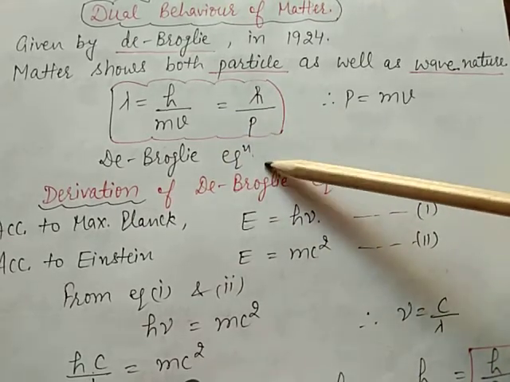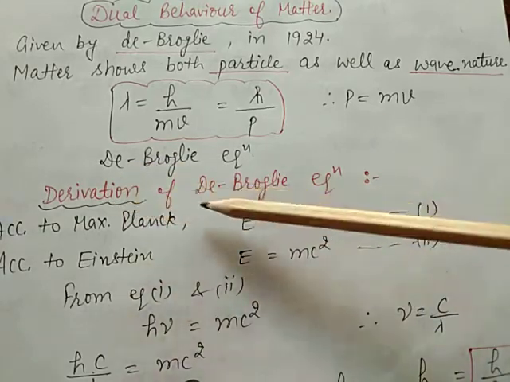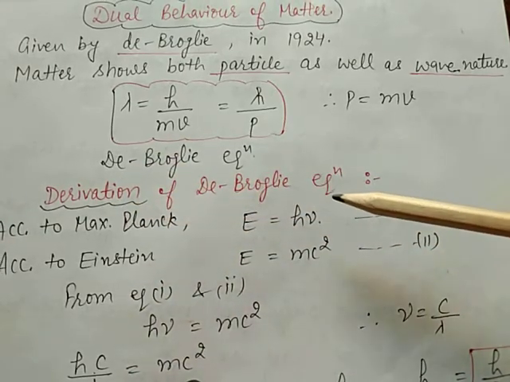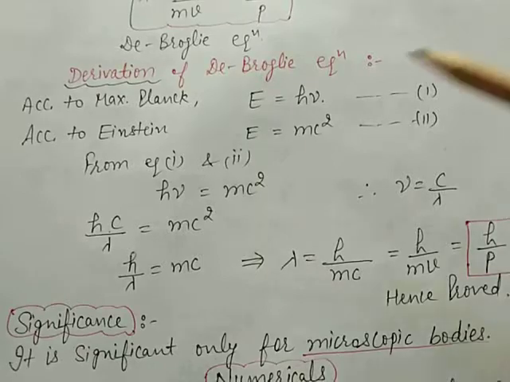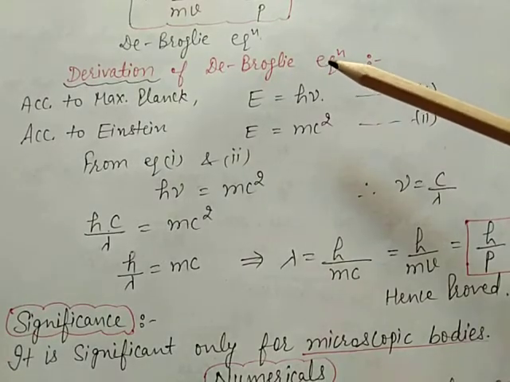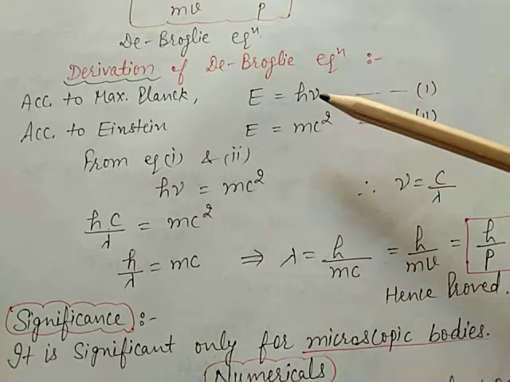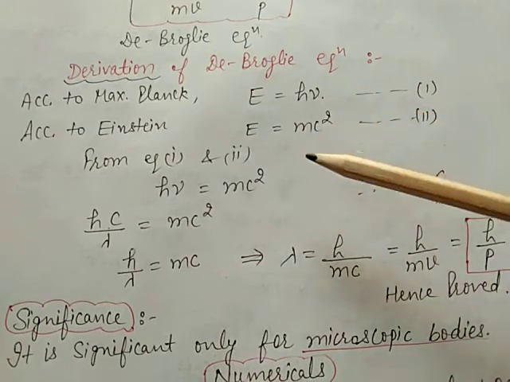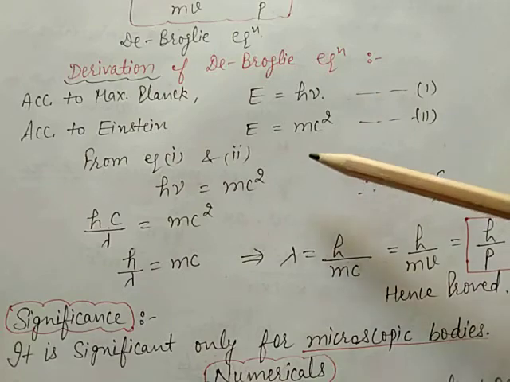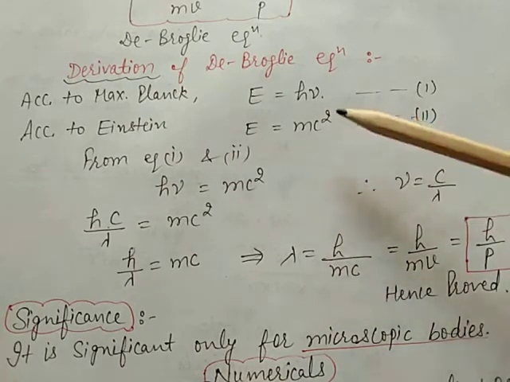How is it derived? So, derivation of the de Broglie equation. The de Broglie equation can be derived by the combination of the mass-energy relationships proposed by Max Planck and Einstein.